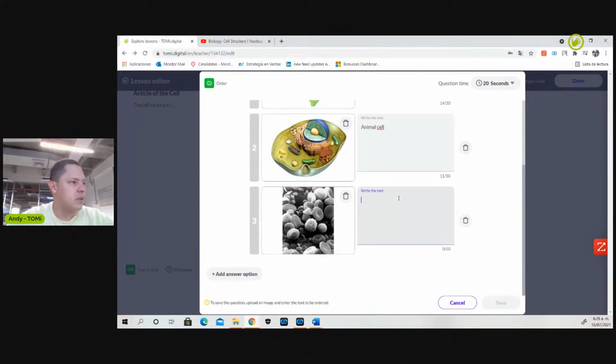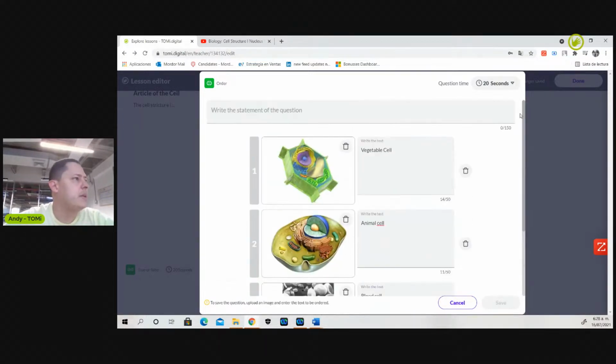Perfect. So blood cell, and I'll have to name it here. So the question is: order, organized from the largest to the smallest, and this will be perfect. As soon as I have the 4 questions, I'll just finish my class.